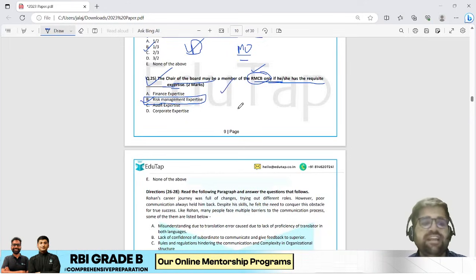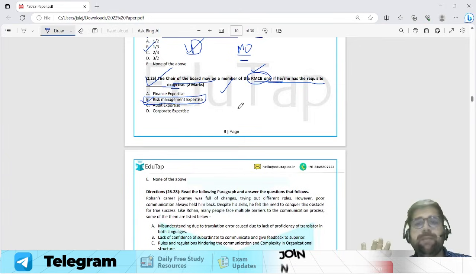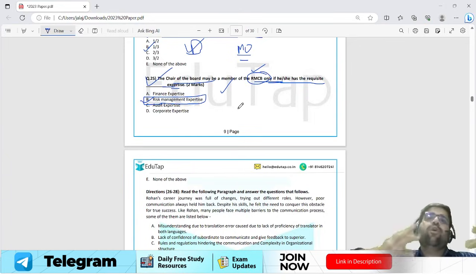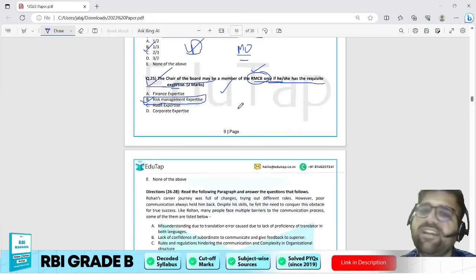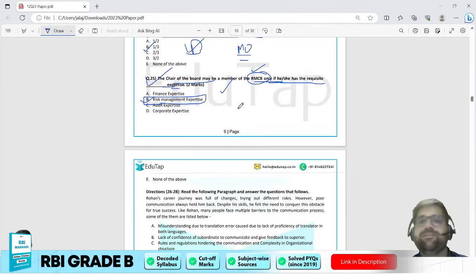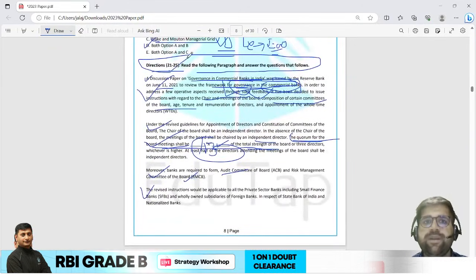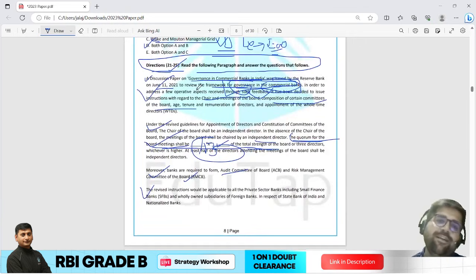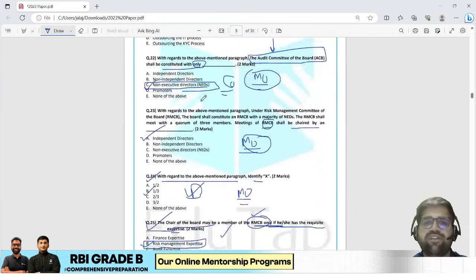So this is a very easy question, my friend. You could have attempted this question if you apply your whole brain on it. You have to invest your time over here, and you have to save your time in certain easy questions. So the answer will be risk management expertise. If you see the question set on corporate governance, questions 21 to 25, 2 questions were doable and 3 questions were moderate from this particular set. I hope you agree with me.